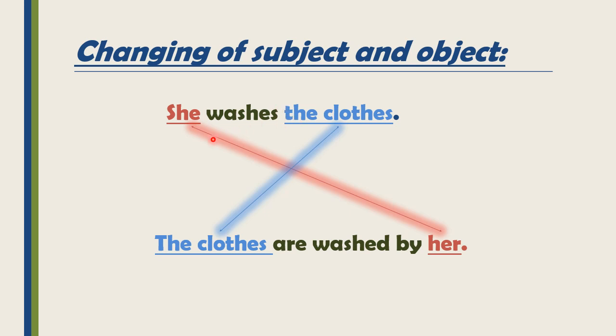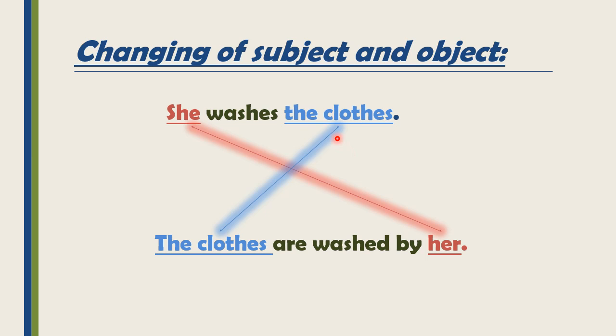Now we have to change the place of subject into object and object into subject. Now the subject is at the start of the sentence, we have to put it at the end of the sentence as an object, because we always use object at the end of the sentence. So what will be the objective case of she? The objective case of she is her, so we have to use her at the end of the sentence, because we are changing the pronoun from subjective case into objective case.